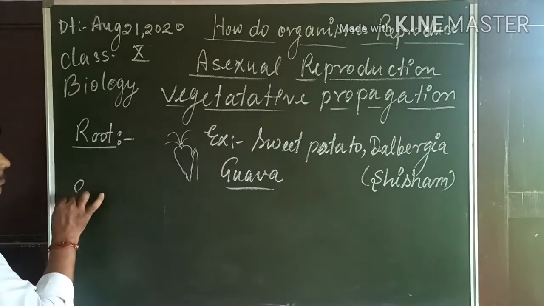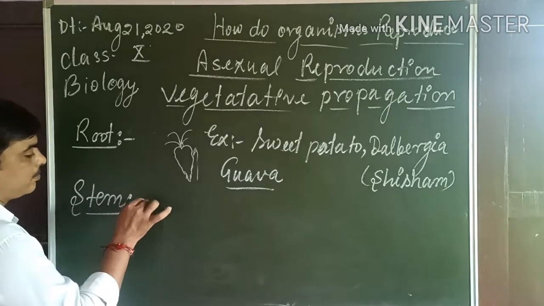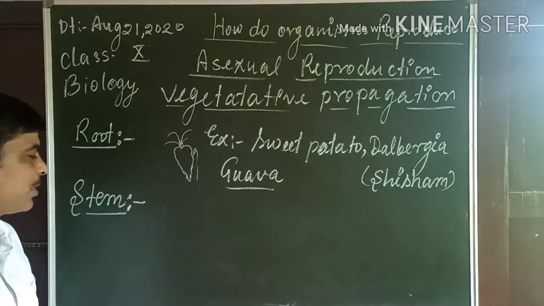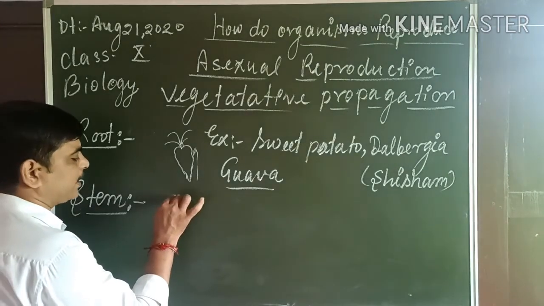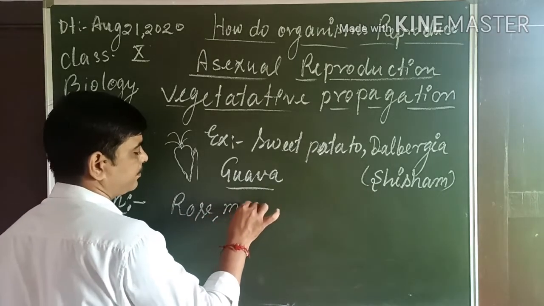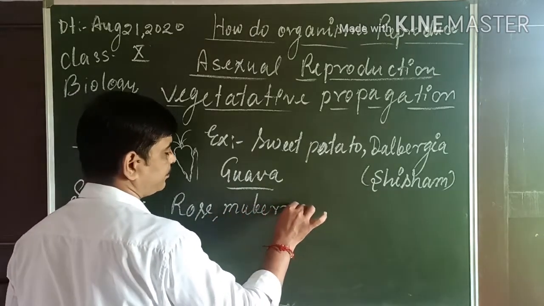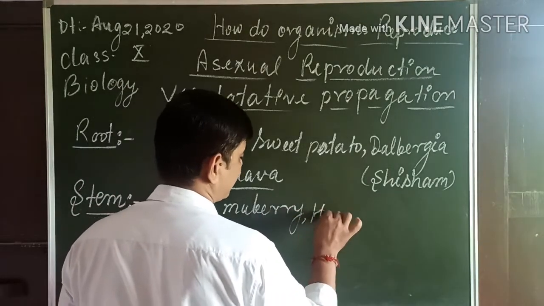Some plants are also able to increase the number of their own kind by stem. There are many examples: rose, mulberry, and hibiscus.